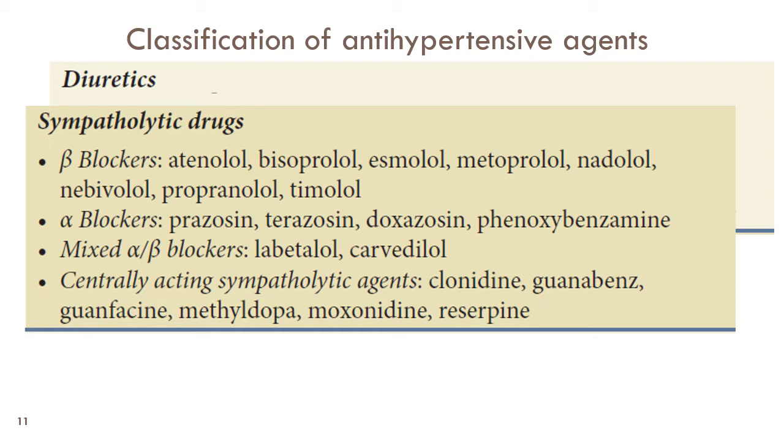Alpha blockers are again divided into the reversible blockers like prazosin and terazosin, irreversible blockers like phenoxybenzamine, and reversible non-selective alpha blockers like phentolamine. The reversible selective alpha 1 blockers like prazosin and terazosin reduce the blood pressure by reduction of peripheral vascular resistance.